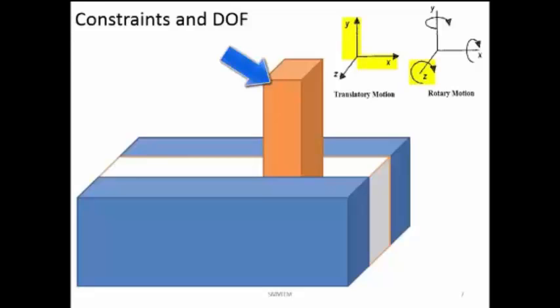So how many constraints we are having? We are placing constraints on 3 and we are having 3 degrees of freedom. So totally they should be equal to 6.